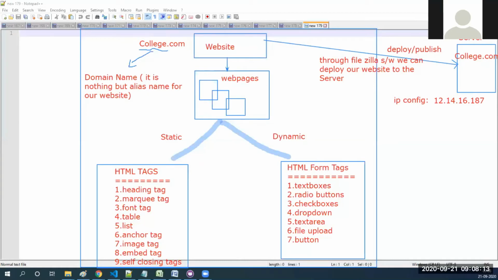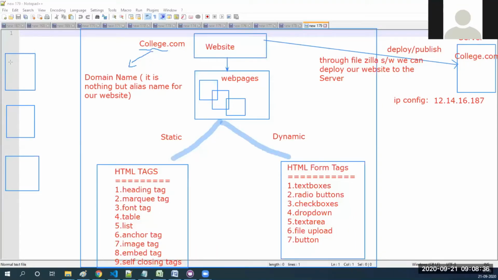Now come to this part. Among us, one guy developed this kind of web page, and we are sitting in different locations. It is my computer and it is some other computers. So when I want to access college.com, what should I do?